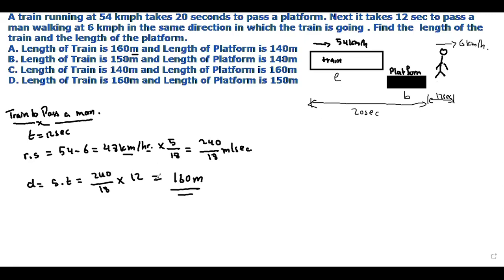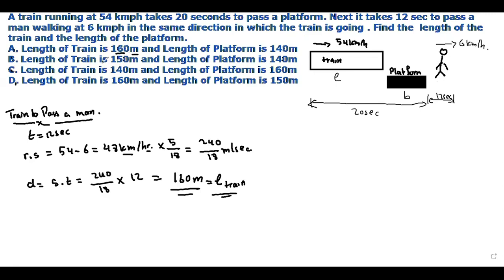So this is the length of the train. Now see the options: 160. The length of the train is 160, so it is option A.